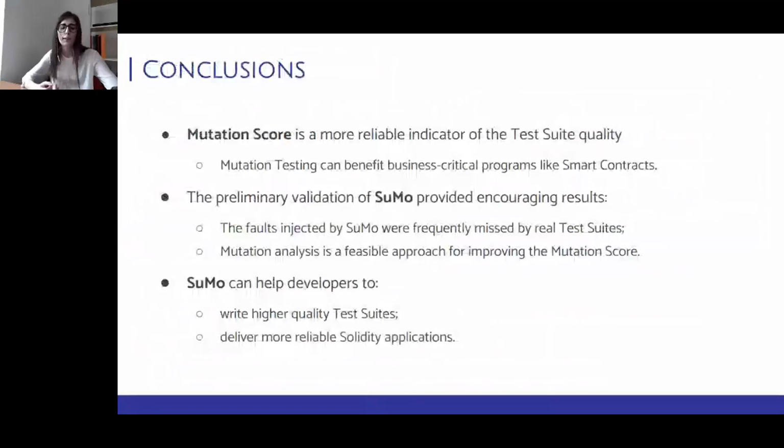So, in conclusion, we can say that mutation score is a more reliable indicator of test suite quality, and that a mutation testing approach can particularly benefit business-critical programs like smart contracts. Moreover, the preliminary validation of Sumo provided encouraging results, both in relation to the faults injected by our operators and to the feasibility of the analysis process. Clearly, we need to perform a more extensive validation of the tool. However, these initial findings suggest that Sumo can help smart contract developers to write higher quality tests to deliver more reliable Solidity applications.